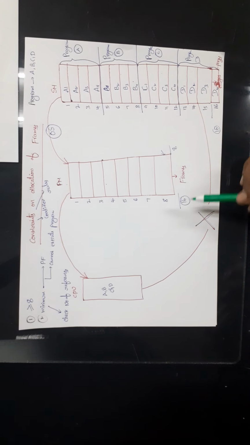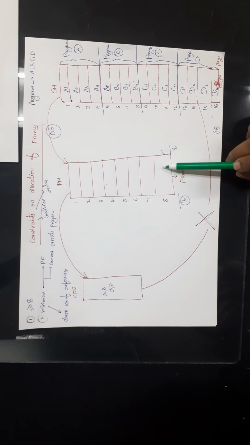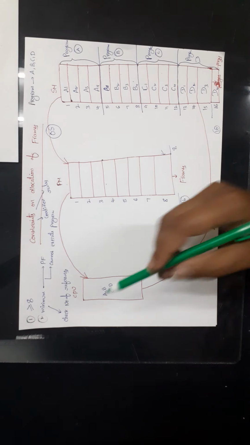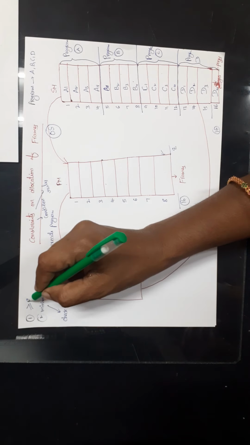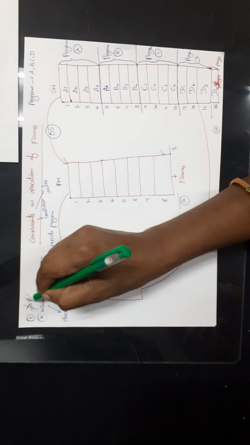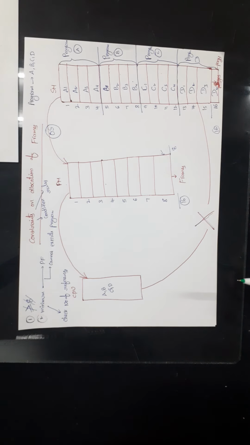So here if you observe, while allocating the frames, we should follow some rules, right? So the first rule is we cannot allocate more than 8 pages data into the primary memory. We can store only 8 pages data into the primary memory because here we have only 8 frames. That is the first rule.